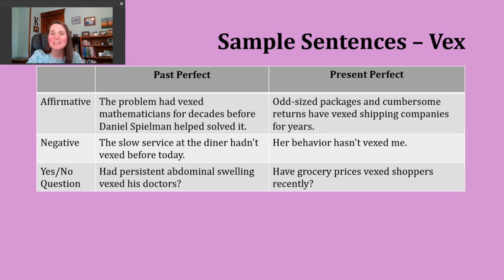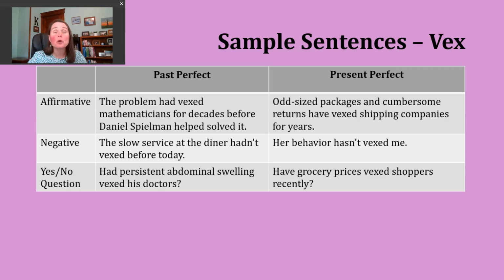The nice thing about making sentences in the past perfect is that our structure will stay the same no matter what our subject is. So in the affirmative, we're going to start with our subject. We'll use the past form of have which is had, and then we'll use the participle form of the verb. Let's take a look at an example sentence. The problem had vexed mathematicians for decades before Daniel Spielman helped solve it.